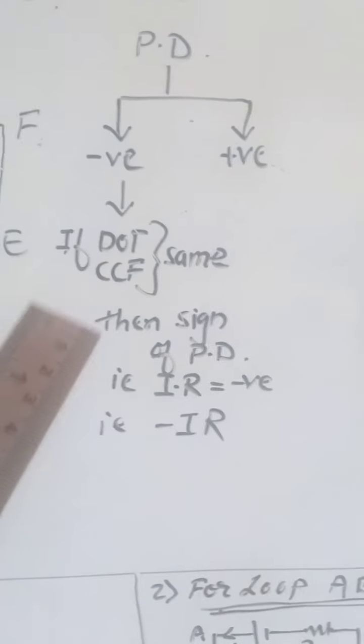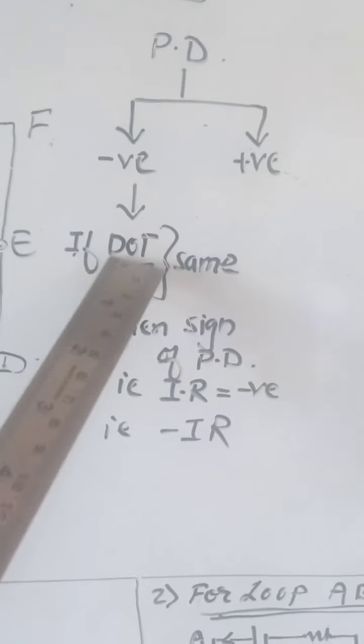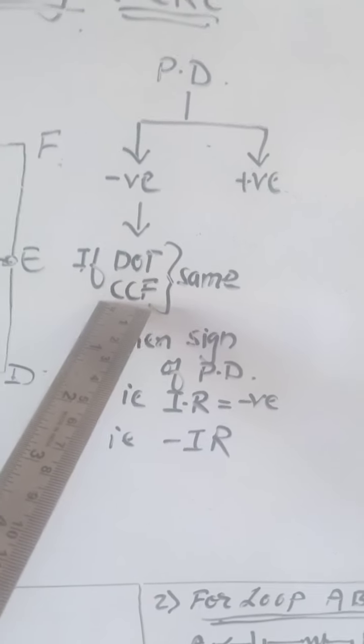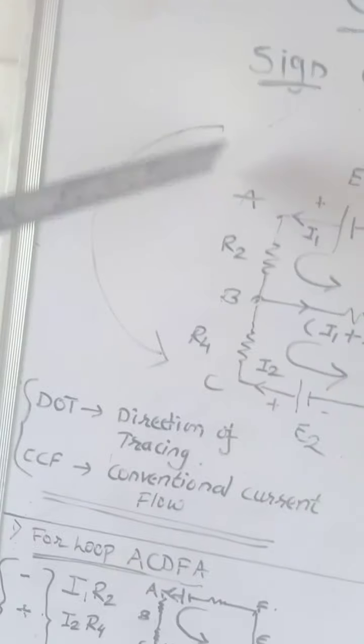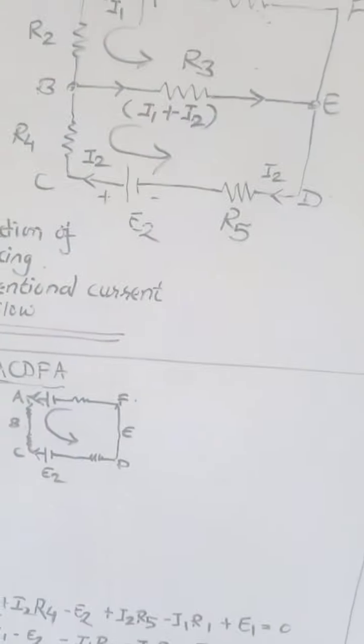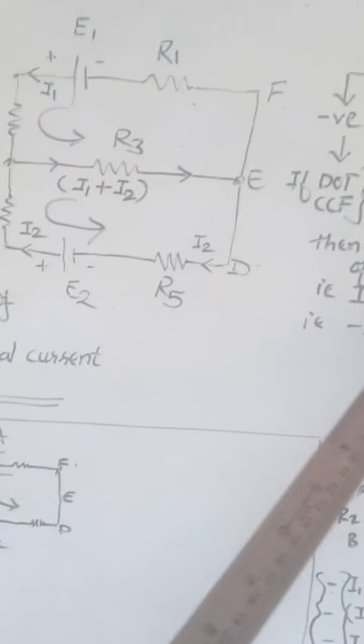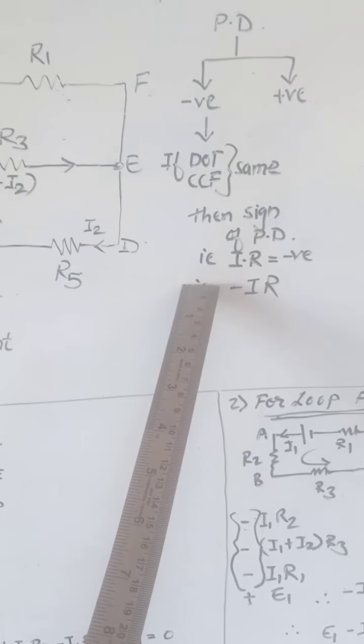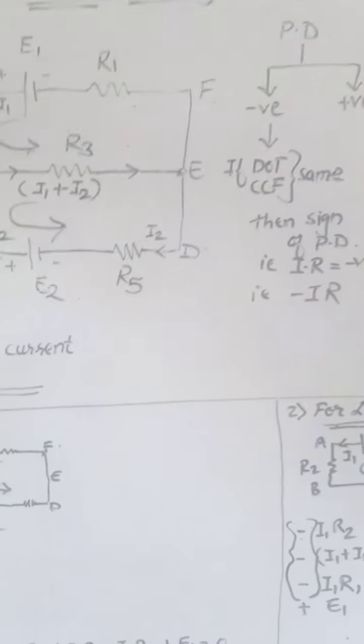If the direction of tracing and the direction of the current are the same, then the sign is negative.